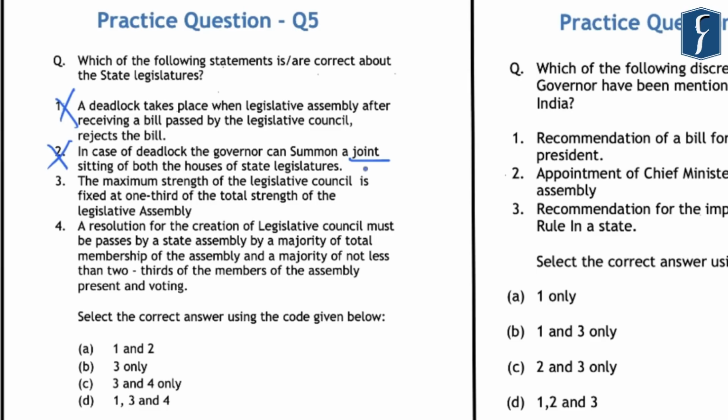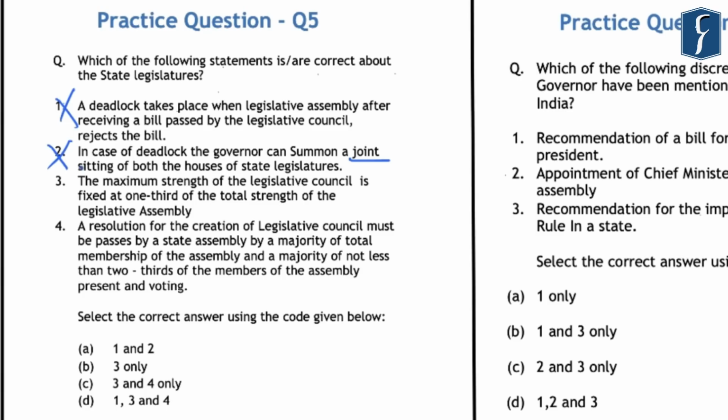Thus, this means that the Legislative Assembly has overriding powers over the Legislative Council, which is not the case in Parliament, where the Lok Sabha and Rajya Sabha have equal powers in passing a bill. So, while reading the legislative process, you should compare the legislative process in the state legislatures with that of the Parliament. And this will give you a deep insight into the important concepts and differences between the two processes.